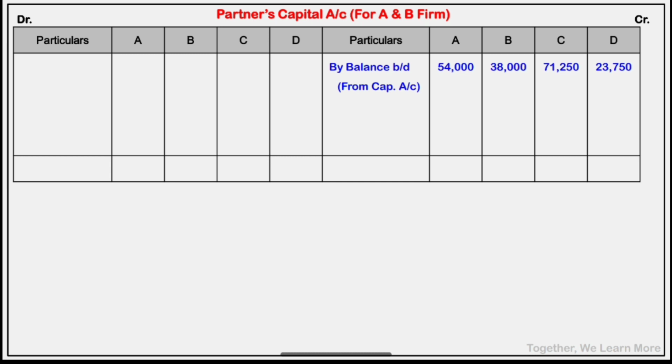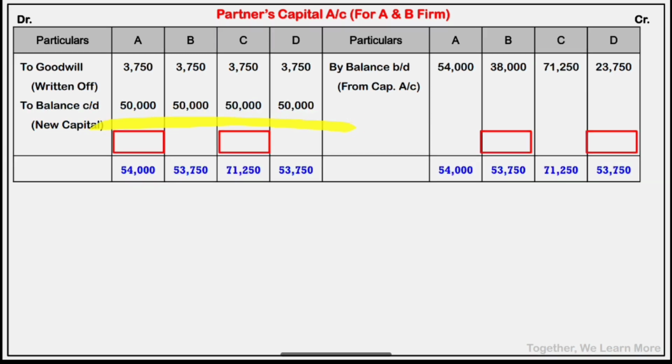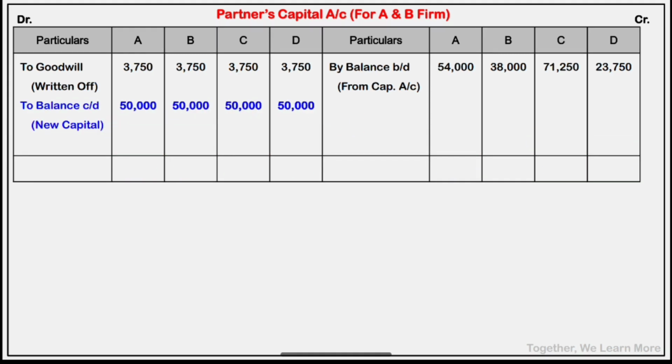આ શા માટે તૈયાર કરીએ છીએ? Because we are given that goodwill is to be written off. તો જે goodwill write off થયેલી છે that is transferred to debit side in equal ratio. Capital equal ratio માં છે, so goodwill પણ equal ratio માં આપણે write off કરીશું on debit side 3,750 to each partner. Now transfer capital. નવી capital ચારે ચાર પાર્ટનરની 50,000 આપેલી છે. It is clearly given in adjustment number 6. Clear?